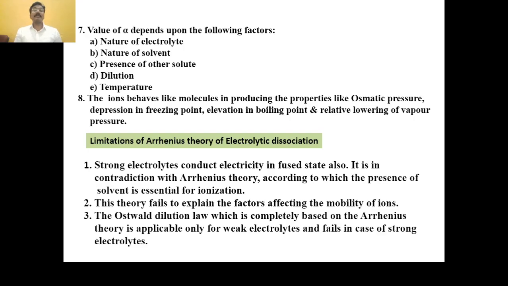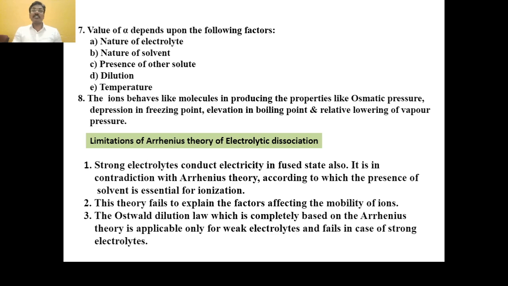Then the next one is the presence of other solutes. The presence of other solutes also affects the value of alpha of the solute. The presence of the same ions from another solute depresses the degree of ionization of the given solute. Suppose we have dissolved silver nitrate in water and prepared an electrolytic solution, and again we add silver chloride into that silver nitrate solution.